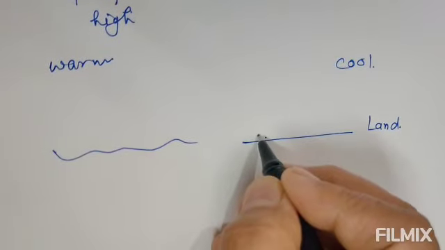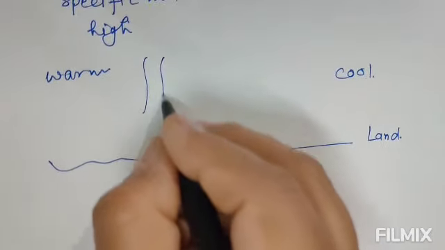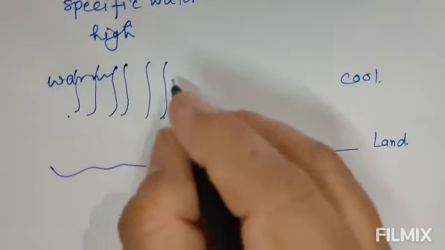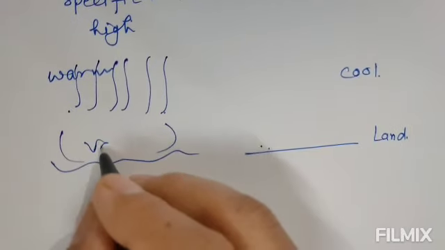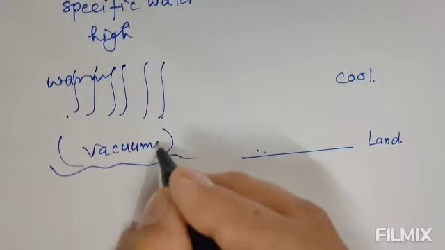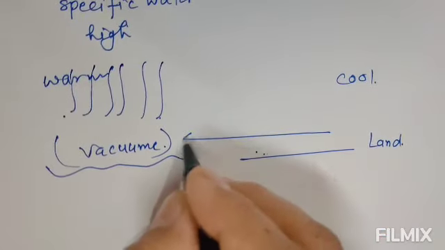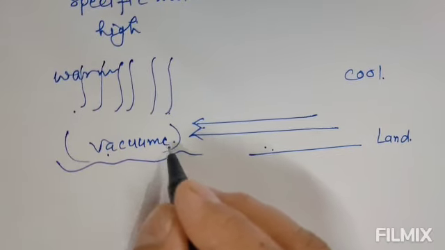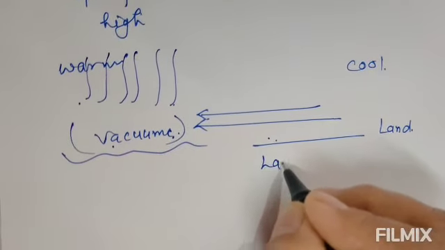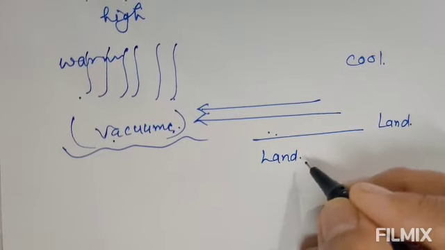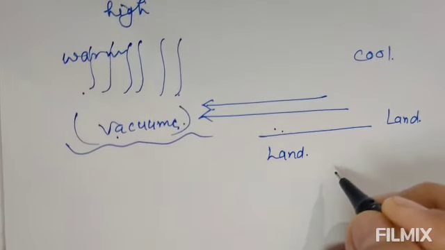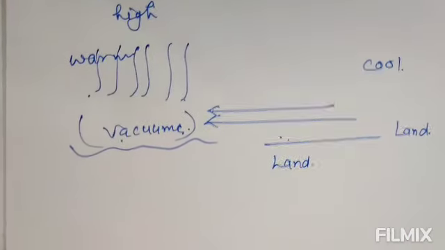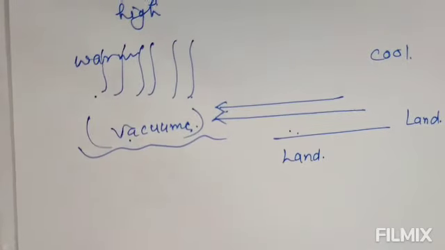As a result of it, you will see the warm air will go up or rise up, and here created the vacuum. And because of this, from the land the cool air will rush towards this vacuum space to fill it, and as a result of it, the land breeze is set up and the thermal convection cycle is reversed here. Okay, so this is about the land breeze and sea breeze, which is a natural